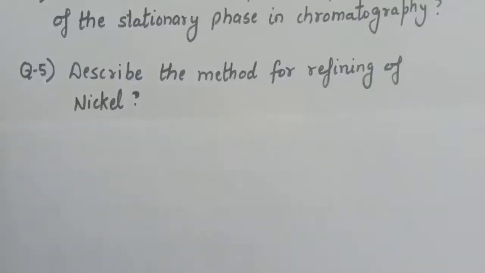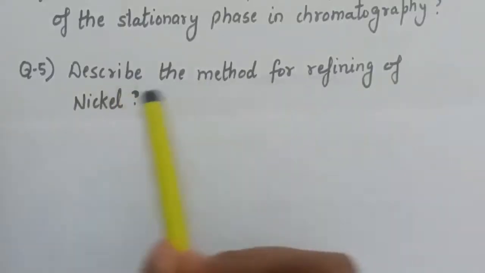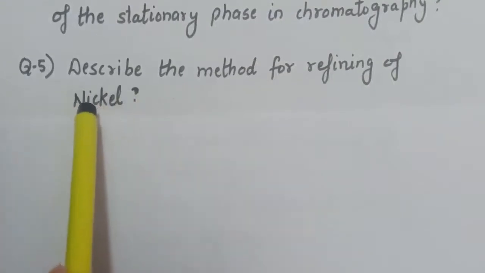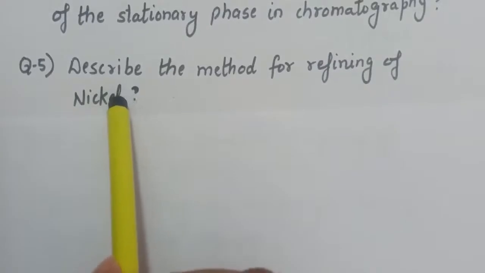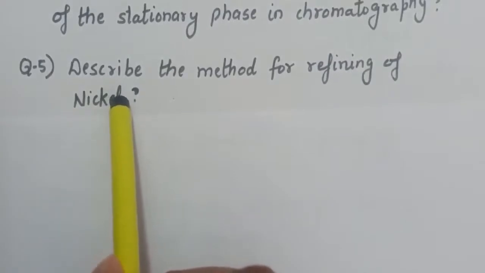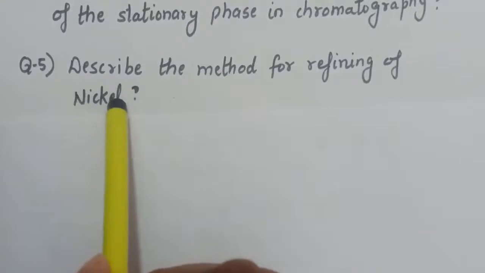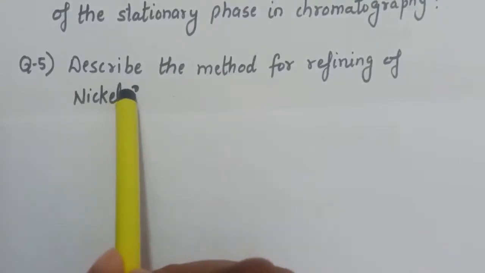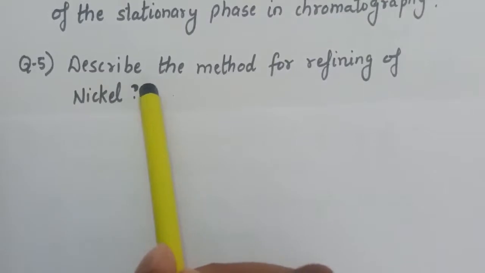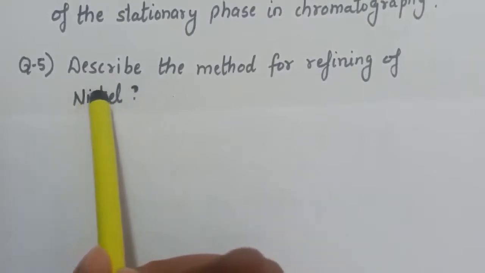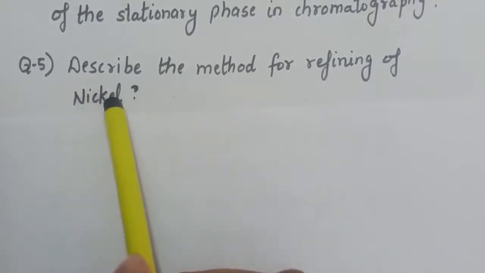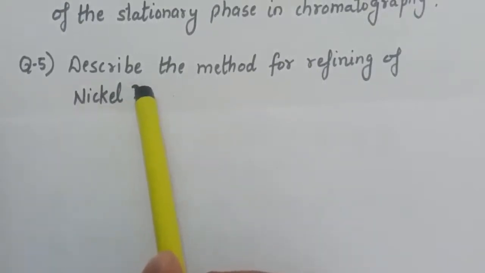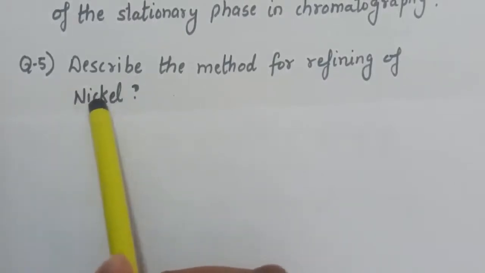Next question is describe the methods for refining of nickel. So the answer is: nickel is purified by vapor phase refining, and in vapor phase refining we have the Mond process. First of all, nickel will combine with carbon monoxide so that a volatile compound is formed, and after that when we decompose the volatile compound, we will get our pure nickel. So the Mond process is used for the purification of nickel.